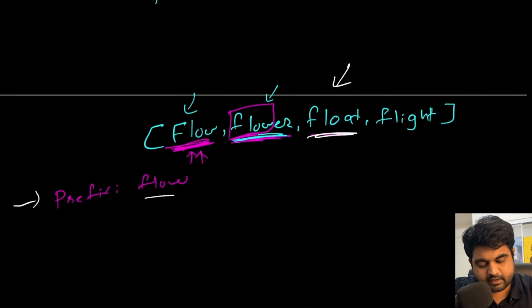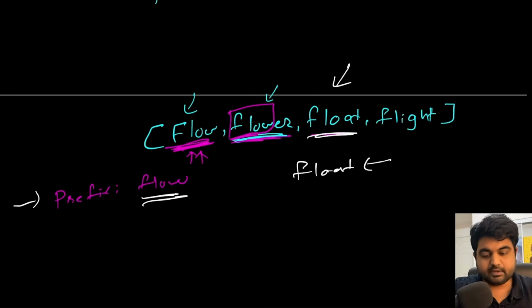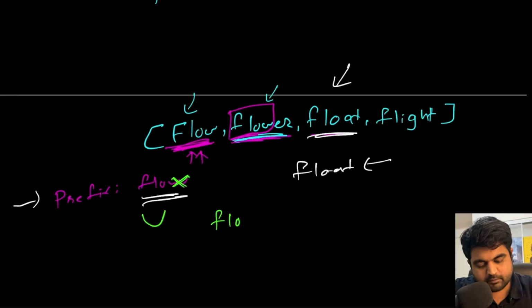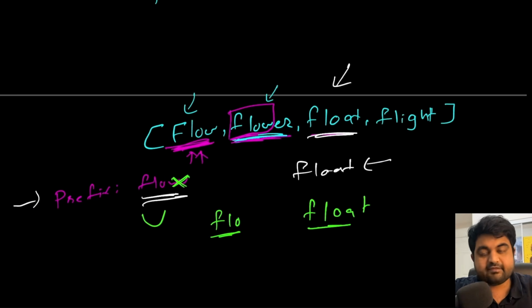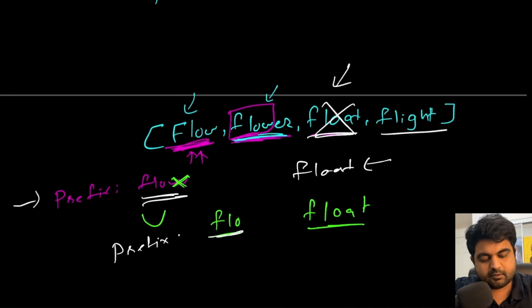Now we will compare flow with float. Flow is not a prefix of float, so we get rid of the last character. Because we are checking for a prefix, we now only check the first three characters. So we compare flo with float, and we can see that flo is actually a prefix of float, which means so far the longest prefix we have been able to find is FLO. Now we move on to the next value.